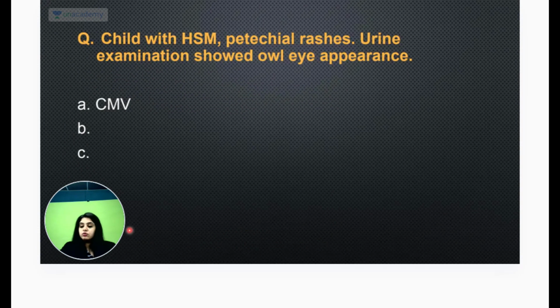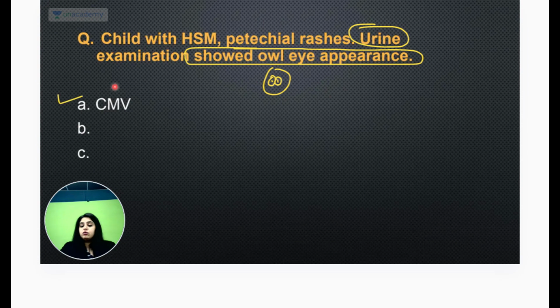ठीक है. Now comes another obsession, the obsession of AULI and NBE. NBE का कुछ obsession ऐसा हो चुका है. So now we know alcohol, STD, vitamin deficiencies, and AULI appearance. So they are like obsessed to the core with all of that information. So AULI came twice in your Jan FMG exam. CMV again has come twice in this NEET PG also. So there was a child with hepatosplenomegaly with petechial rashes, and urine examination has shown owl eye appearance. So again, I don't even want to know the rest of the options, because as soon as you tell me owl eye appearance, I know for a fact that we're dealing with CMV. Also because CMV के लिए they say that the best sample is the urine washings.